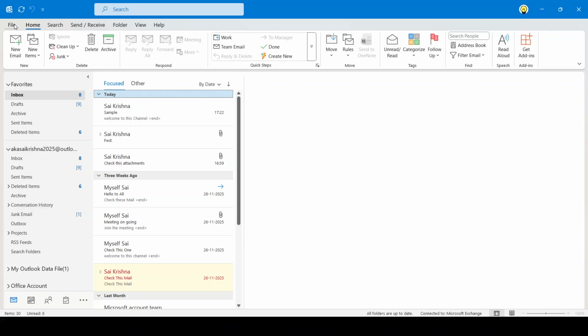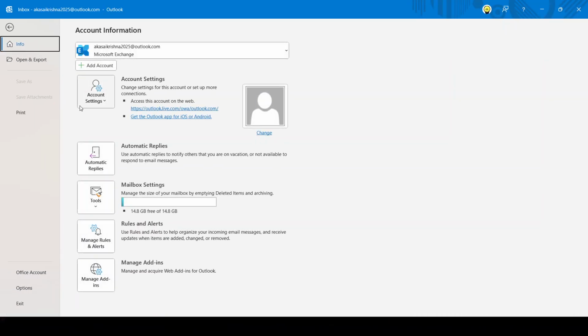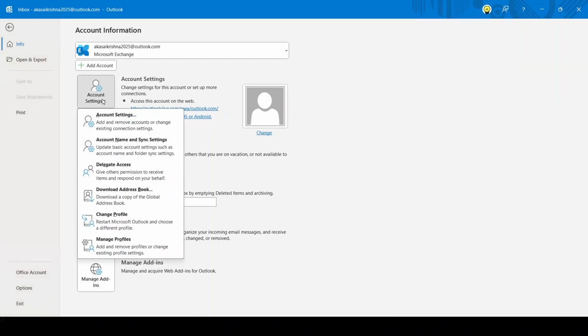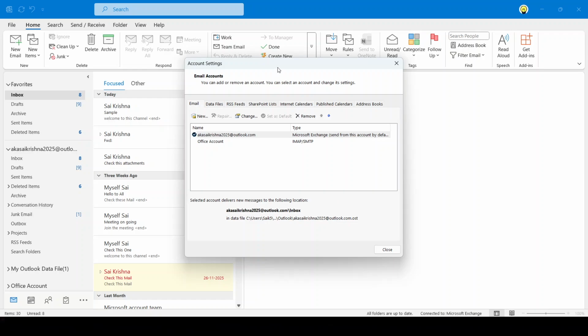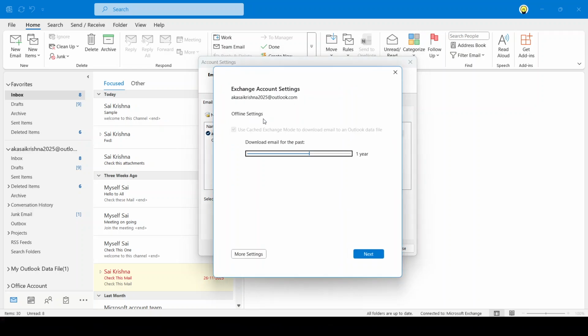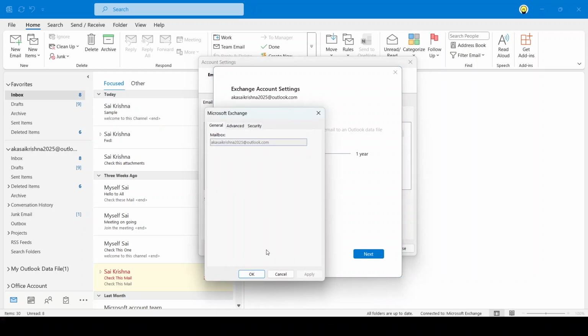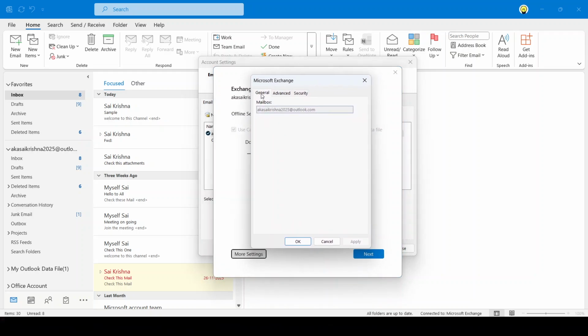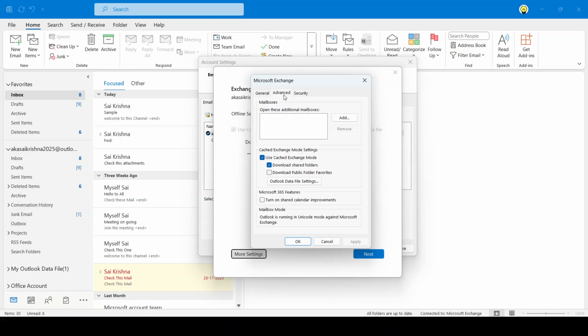Open Outlook, then go to the File menu in the top left. Choose Account Settings, and in the drop-down, pick Account Settings again to open the dialog. In the Email tab, select your primary email account and click Change. Next, click More Settings. In the window that opens, go to the Advanced tab.